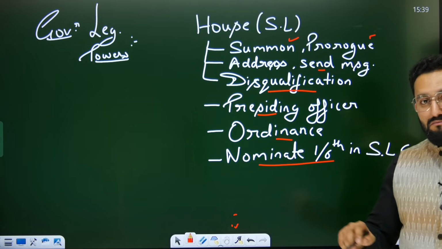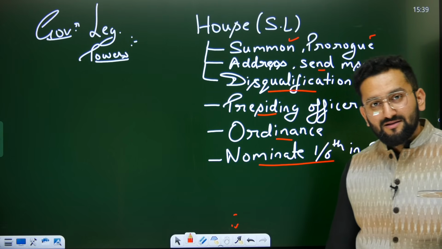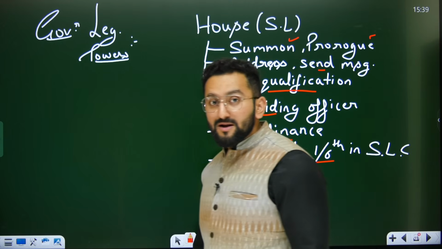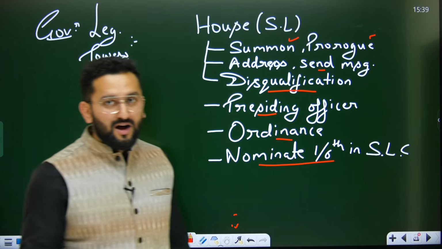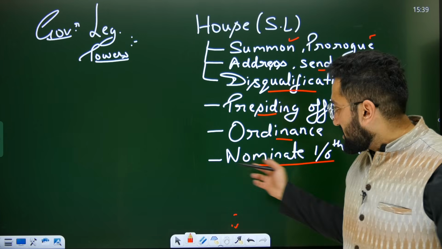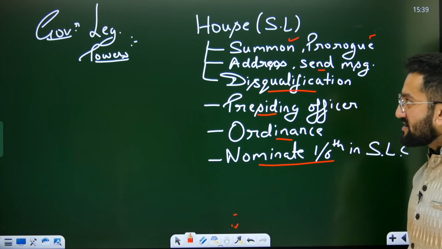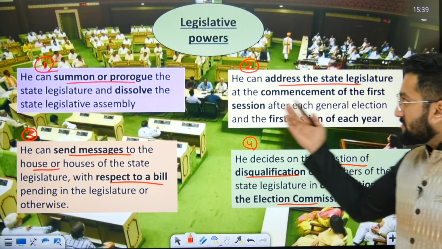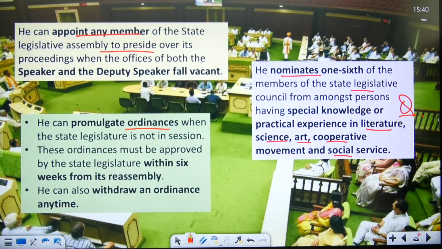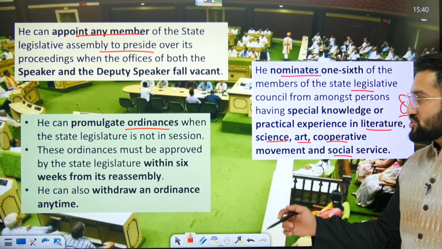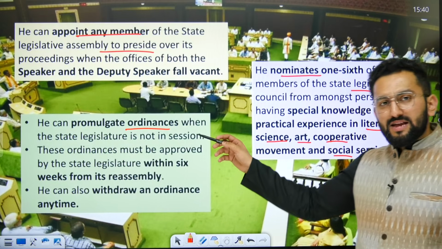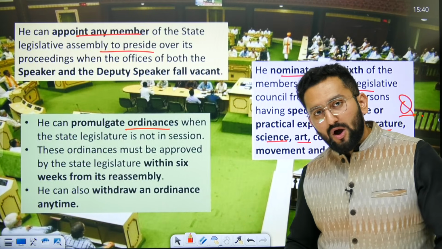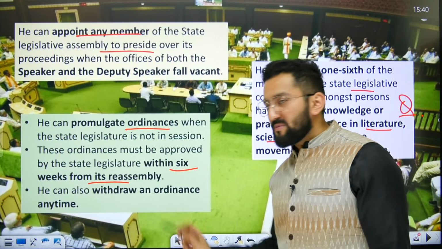Nominate 1/6 members in state legislative council. Similarly, in case of president, 12 nominated members in Rajya Sabha. I hope you remember, right? Similarly here, 1/6. Now I think this will be a cakewalk for you. One thing you should remember, this is the same case. Promulgate the ordinance, but once house reassembles, you have to get it passed within 6 weeks from its reassembly. Same.